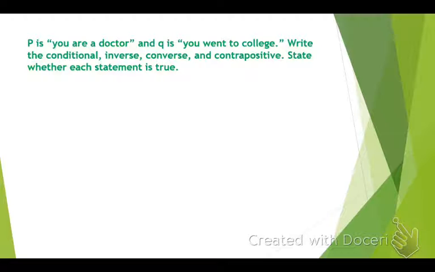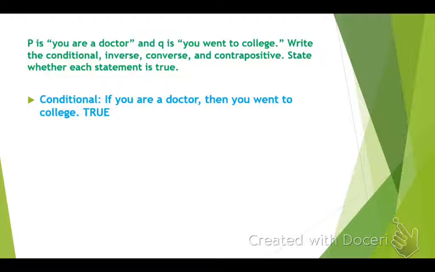Okay, so can someone tell me what they think the conditional is? Austin? If you are a doctor, then you went to college. Perfect. And is that a true statement? Yes, very true. In the United States of America, in order to be a doctor and have a PhD, you have to go to college.